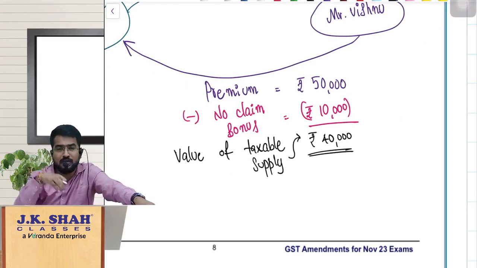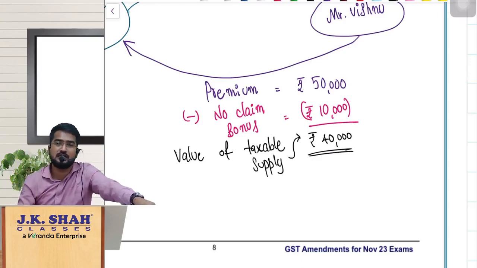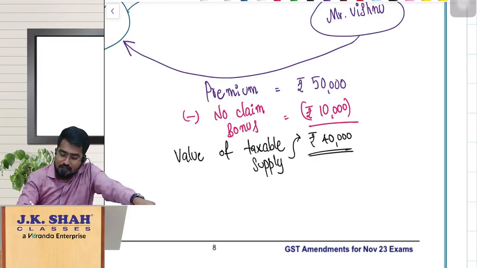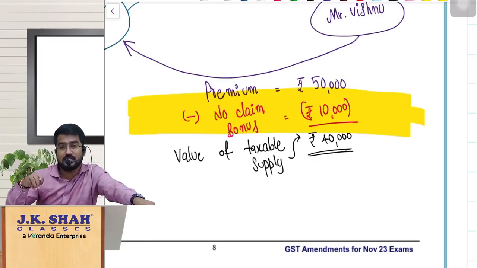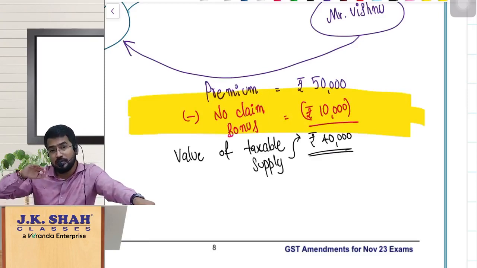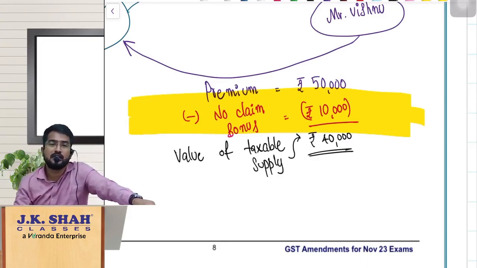Let us assume they are giving me 10,000 no claim bonus because I have not claimed any insurance in the previous year. Now the doubt is whether this no claim bonus, I am receiving from the insurance company, should be treated as consideration received by me for agreeing to refrain from claiming the insurance amount.